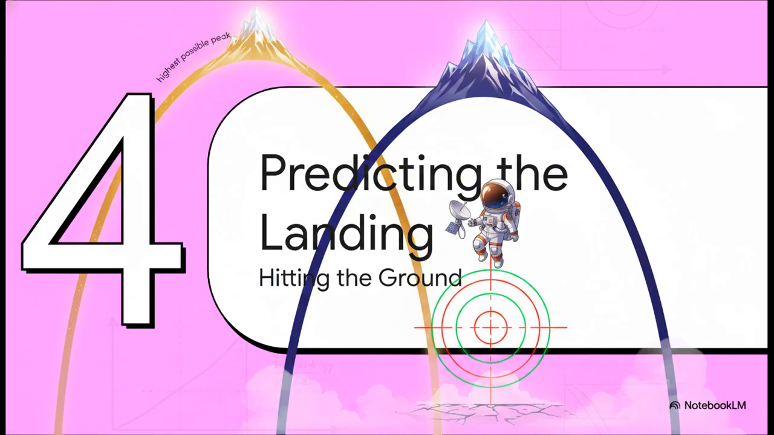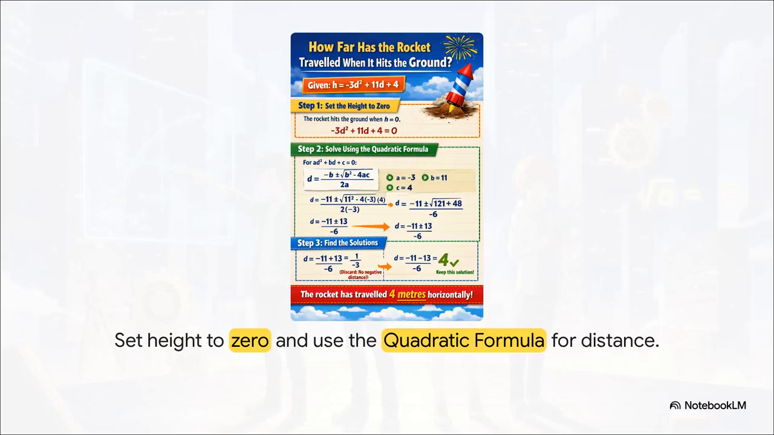All right, moving into part 4, predicting the landing, where it hits the ground. So we've launched, we've peaked, but eventually gravity always takes over. To find out exactly where an object hits the ground, we just have to recognize that the ground literally means a height of 0. So we set our entire equation to 0.